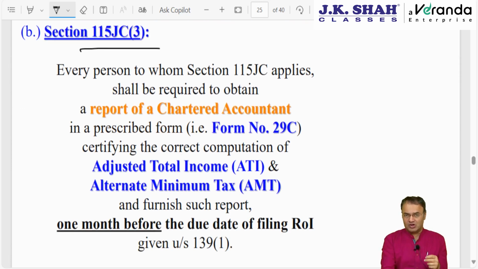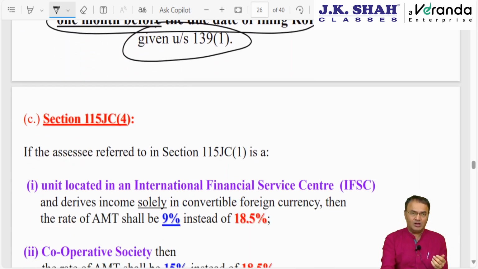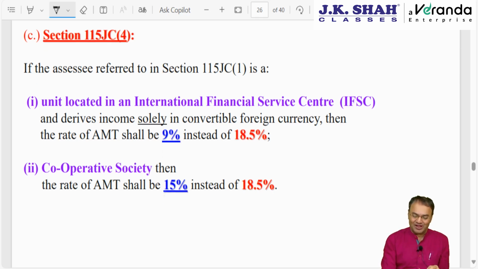Okay. Now 115JC subsection 3, on which a question is not expected. The CA report will have to be furnished in Form number 29C one month before the due date of filing the IT return by every person to whom AMT is applicable. If AMT does not apply, then no need to file this. 29C is not mandatory for everyone. It is only for those who are subjected to AMT, those in whose case the amount of AMT is higher than the regular tax payable. One month before the due date of filing the IT return. No penalty for failure, but without this your IT return will not be uploaded. You need to give the date of filing Form number 29C and the acknowledgement number of filing Form 29C in the IT return. Otherwise your IT return cannot be uploaded. You will have to be careful.